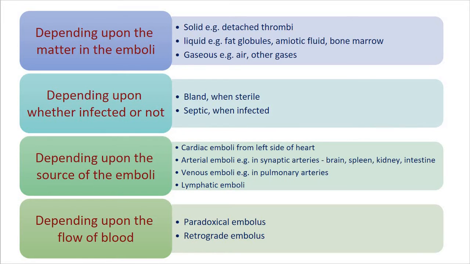So this is the first type, depending upon the matter in the emboli. According to whether the matter is solid, liquid or gaseous, the emboli can be classified, and the examples are thromboemboli, tumor clumps, tissue fragments, parasites, bacterial clumps, foreign bodies, fat globules, amniotic fluid, bone marrow, as well as air or other gases.